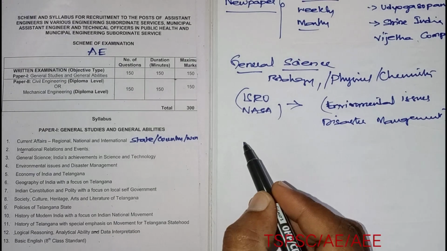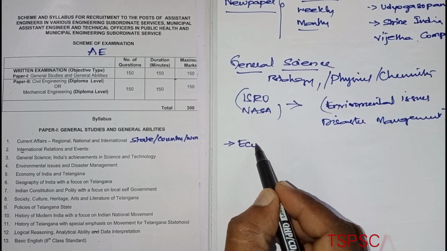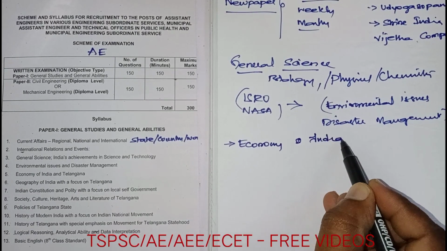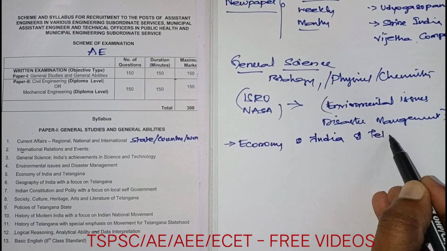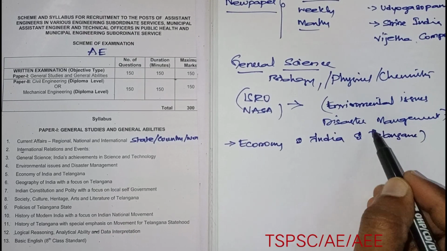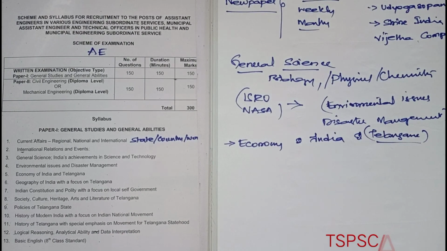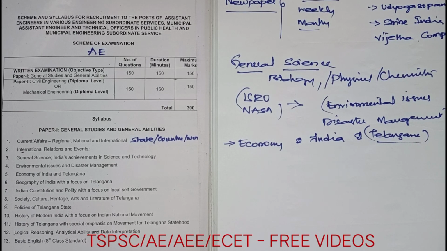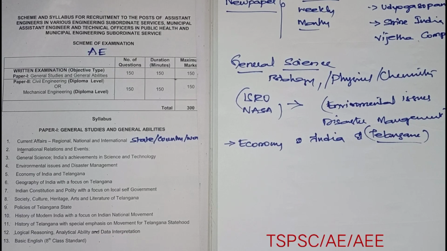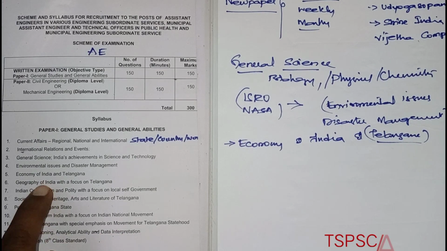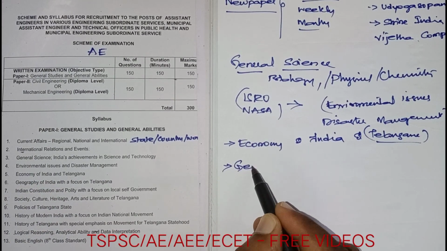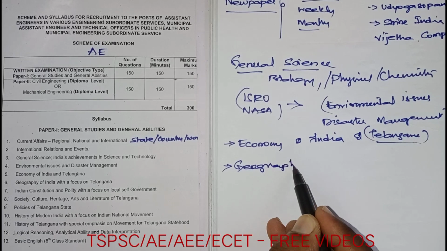Okay, next one is what? Economy of India and Telangana. As we are writing on a Telangana paper, you should more focus on Telangana area, Telangana budget, like that. What are the schemes, how much amount has been implemented, and how much budget allocated, how much amount has been utilized on some particular project, like that they may be asking. Next, coming to the geography of India, and with the focus on Telangana.